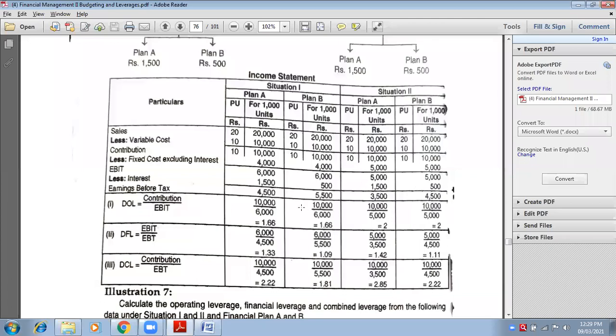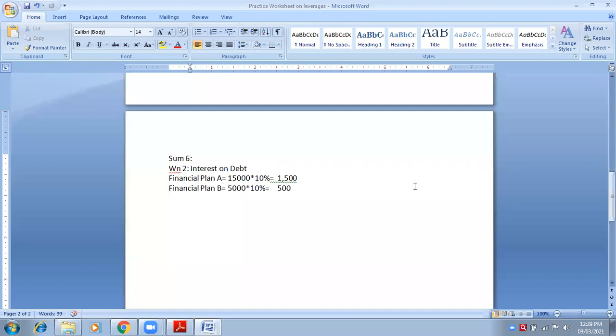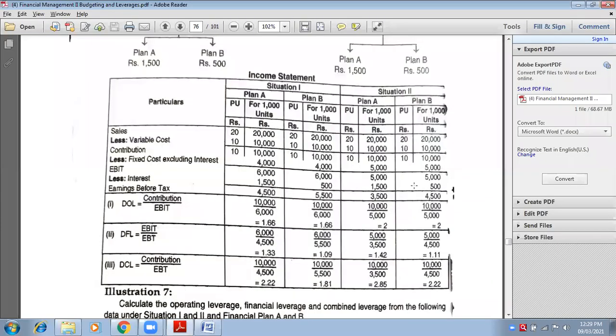So EBIT less interest. Interest for financial plan A is 1500 for situation 1. Also for situation 2, financial plan A, it is 1500 only. Both 1500 because both are financial plan A. Now come to financial plan B of situation 1, it is 500, and also for situation 2, plan B, it is 500. Therefore, wherever plan B falls, you will write 500 rupees.